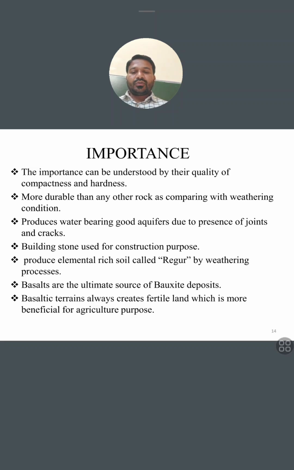Basalts are the ultimate source of bauxite deposits. Basaltic terrains always create fertile land, which is more beneficial for agricultural purposes.